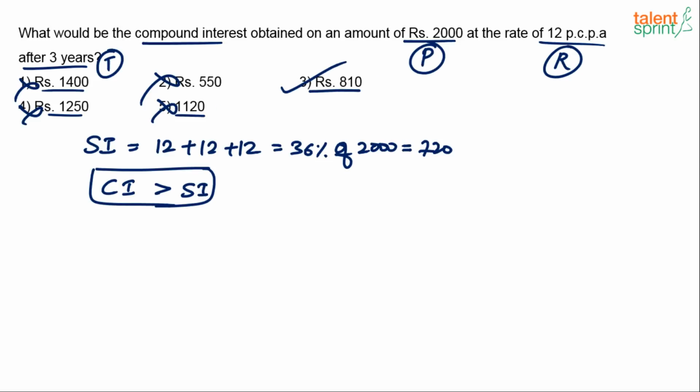Because SI comes out to be 720, CI will be more than that, a little more than that. It won't become double of 720, or close to double of 720, right? So 810 looks to be the right answer.